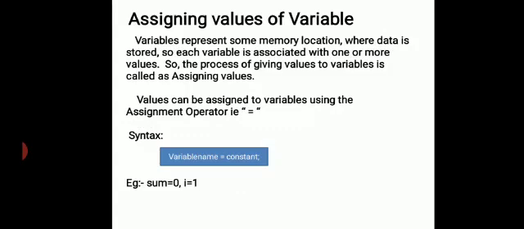Values can be assigned using the assignment operator, the equals to operator. The syntax is variable name equals constant. For example, sum is the variable name, 0 is the value; i is the variable name, 1 is the value.